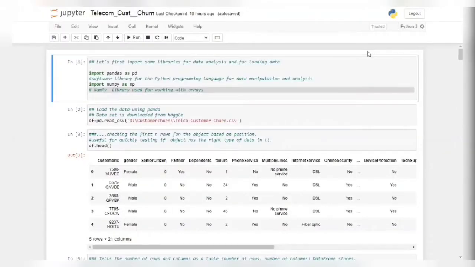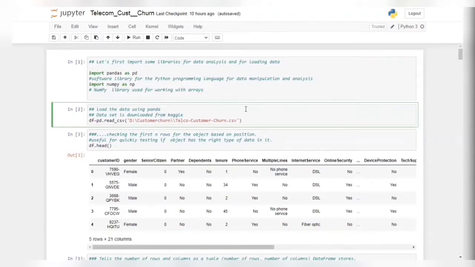For running our code, I have used Jupyter notebook because of its versatile, powerful and shareable nature. It provides the ability to perform data visualization in the same environment. So in the first cell, I have imported some necessary libraries like NumPy and Pandas for data manipulation and analysis and mathematical operations on arrays. In the next cell, I have loaded the data set using the Pandas library.